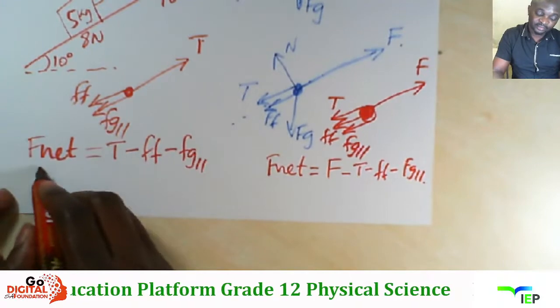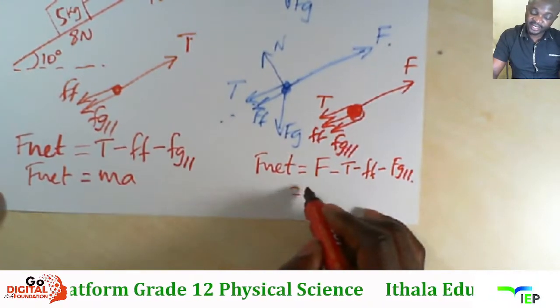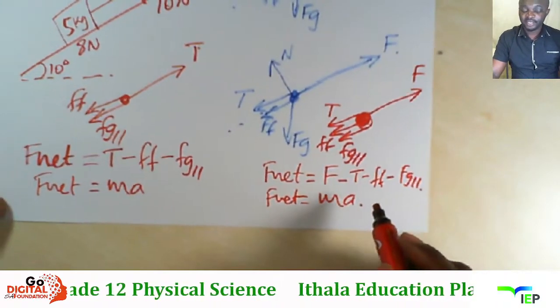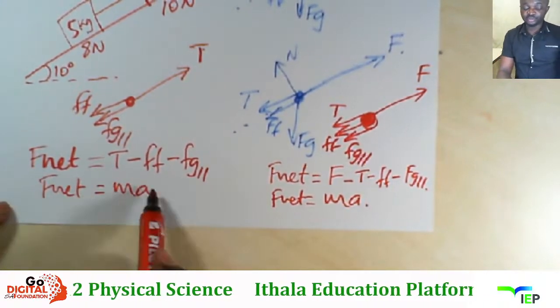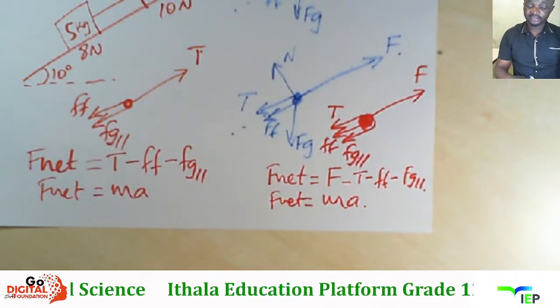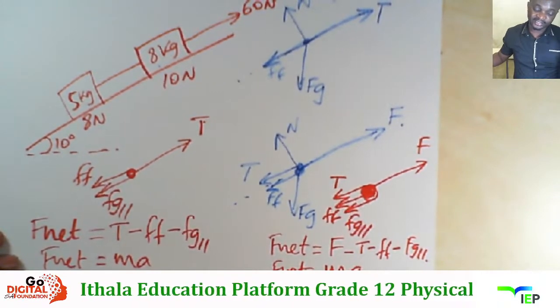And usakhumbula ke futhi that F net is equal to MA. Nala the net force is also equal to MA, right? Mese wenza any ama substitution, then uzosolve futhi simultaneous equation. So Newton's laws are just like that, right?